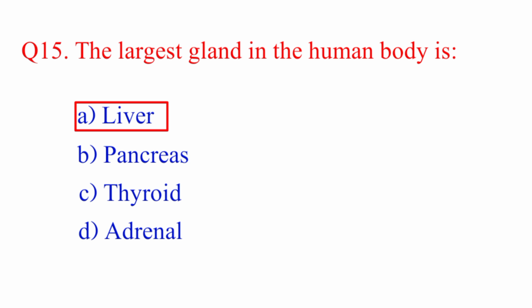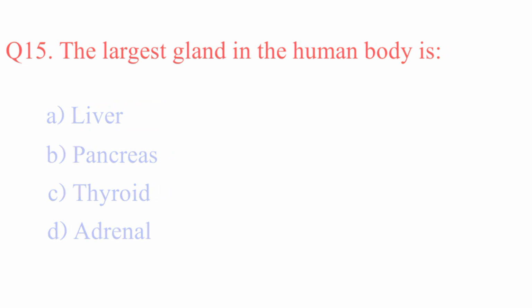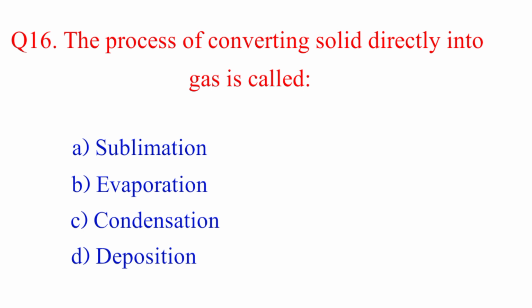Question number 16. The process of converting solid directly into gas is called? The right answer is option A, sublimation.